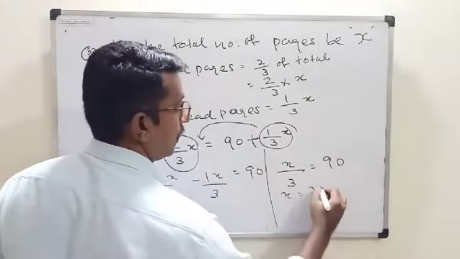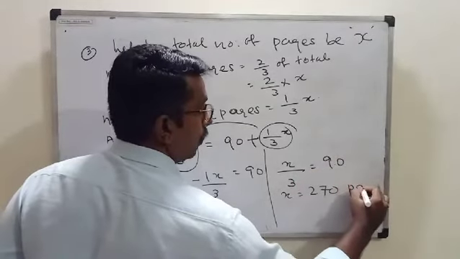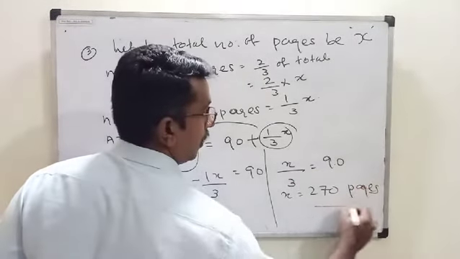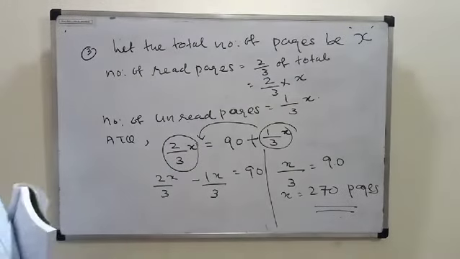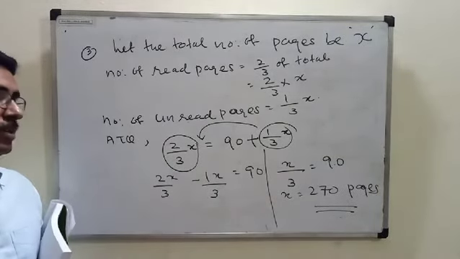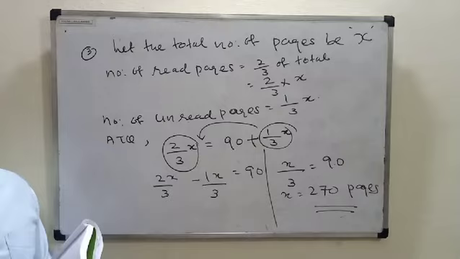Therefore, x is equal to, cross multiplying, 270 pages. The total number of pages is 270.